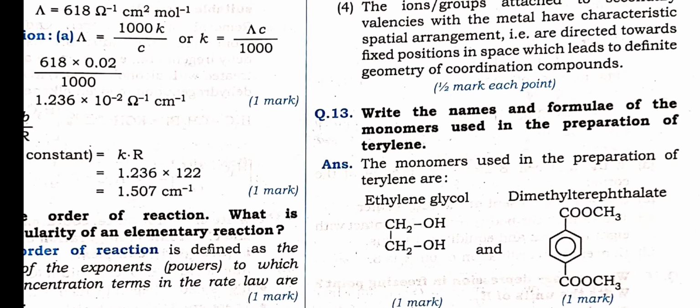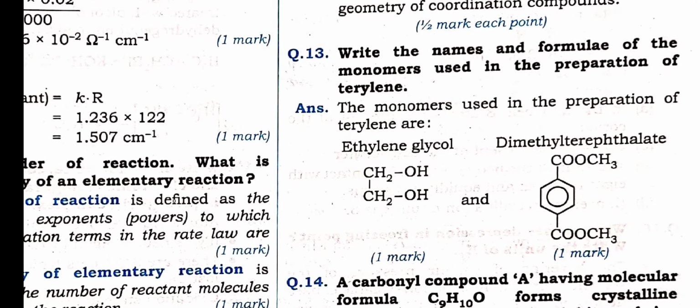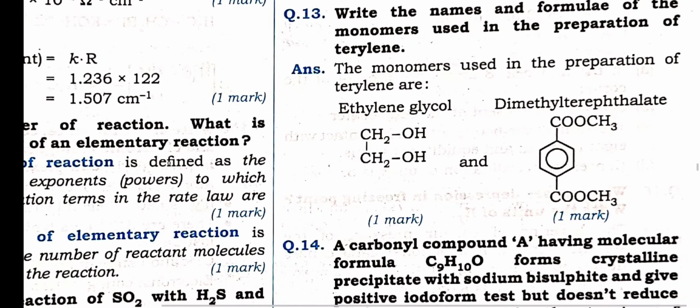Name the monomers in the following. Ethylene glycol, just now we have seen in the MCQ, one of the questions. Here the derivative of terephthalic acid has been written, that is dimethyl terephthalate. Even if you write only terephthalic acid, then also it will do.